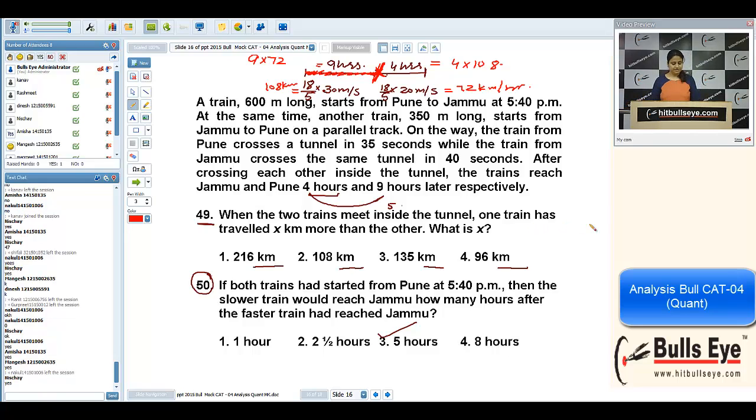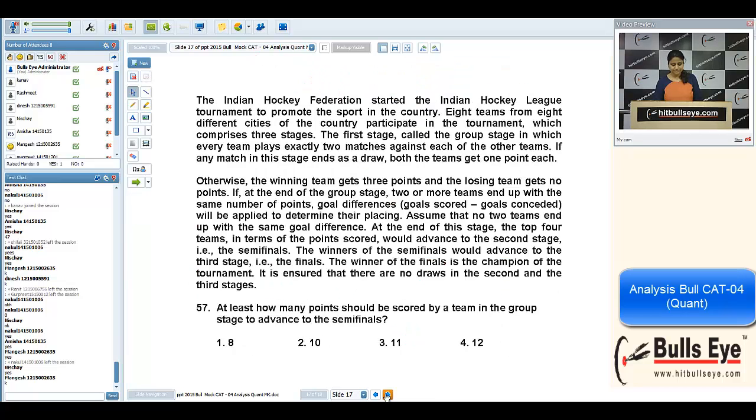Okay. Let us move to AR. AR was easy, but this set was difficult. There were 3 questions in this set, 57, 58 and 59. If you find any problem in any of the question, please write question number.